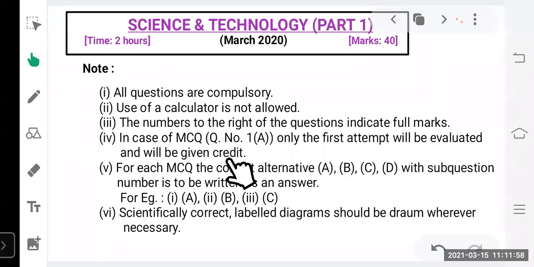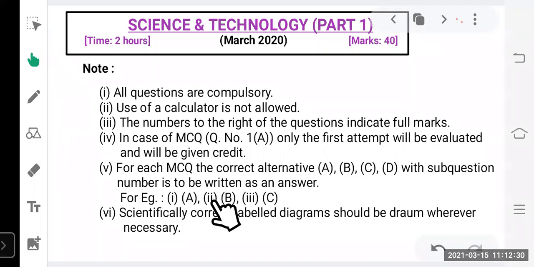Otherwise, if you once gave the answer, you cut it and then change it, you will not get the mark. Only for the first attempt. The answer which you write down the first time, for that you will get the mark. For each MCQ, the correct alternative A, B, C, D with the question number is to be written as an answer. That means you don't need to write down the full sentence. Only mention question number 1, the correct option is A.